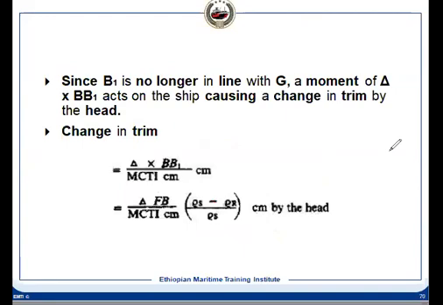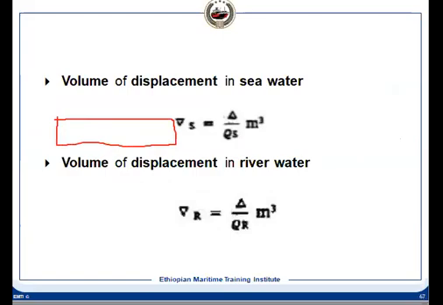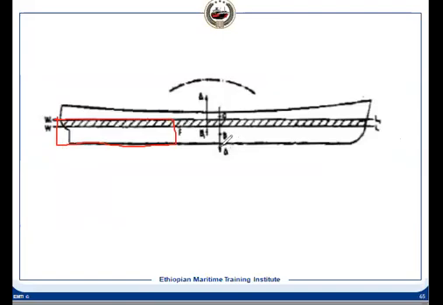Once we know B1, we know that it is not in line with the G vertical line. So there will be a moment. What will be the moment? It means there will be a change of trim. Now we know BB1, which is the distance between G and B. BB1 we have found out, that is the distance between G and B, and once we know this distance, we know the trimming moment. What will be the trimming moment? This BB1 multiplied by delta.